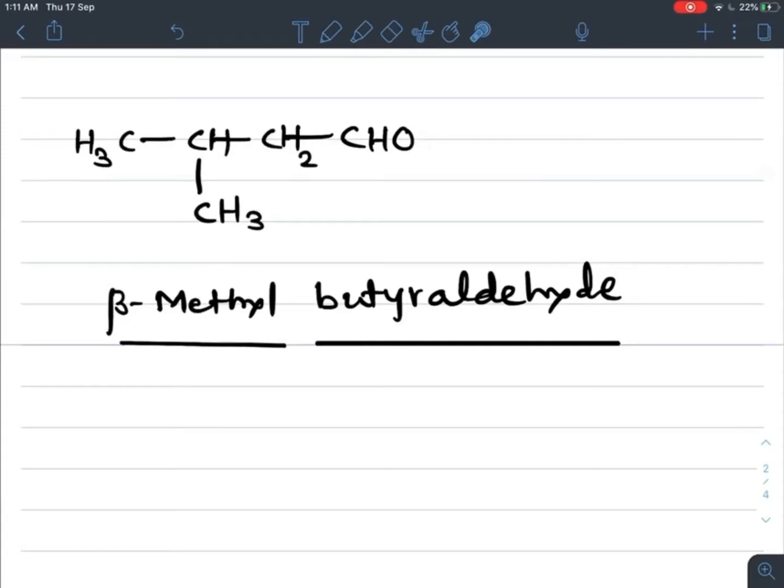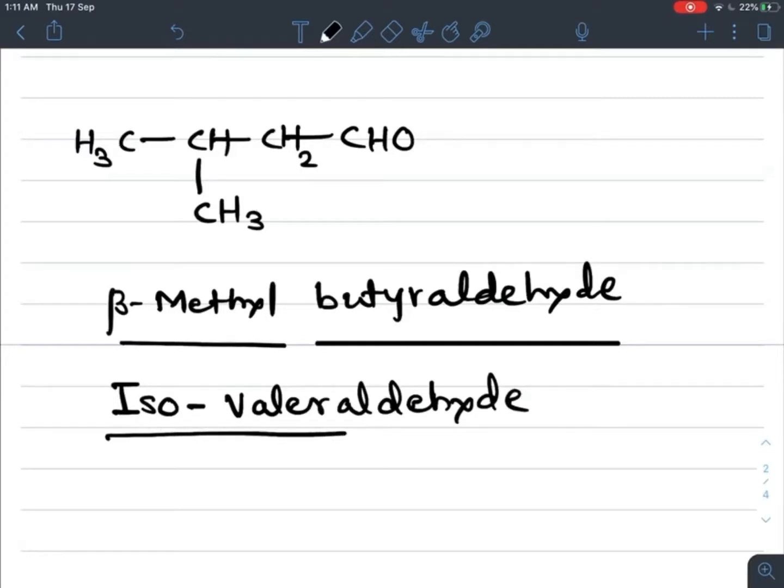If you observe from the opposite side of this CHO group, so this CHO group is present from this side, but from the opposite side, the second carbon is attached with one methyl group branch, then the iso prefix is used, iso, and total 5 carbon containing compound valer and ending aldehyde, valeraldehyde. Isovaleraldehyde is nothing but beta methyl butyraldehyde.